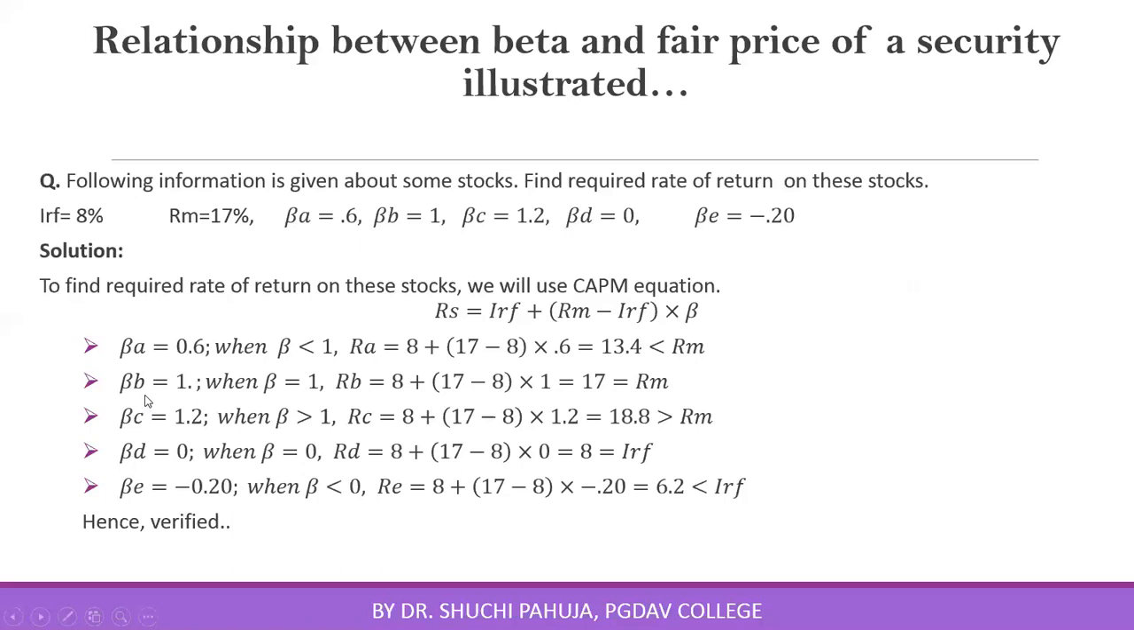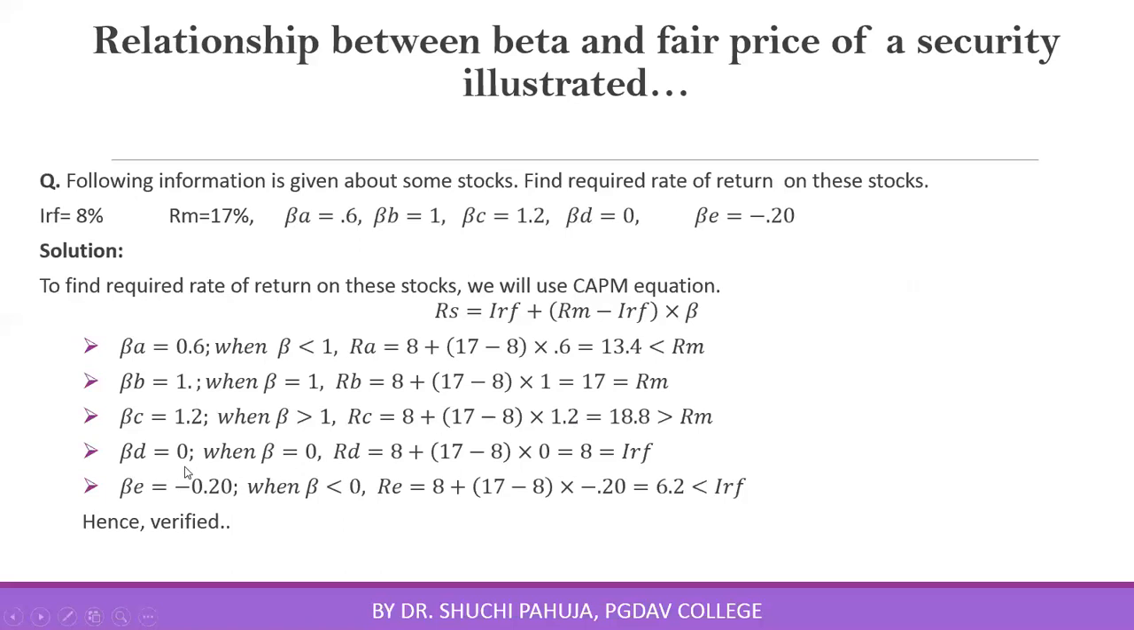In case of B, beta is equal to 1. Expected return on B is 17%, which is equal to return on the market portfolio. In case of C, beta is 1.2, which is more than 1. Expected return on the security using the CAPM equation is coming out to be 18.8%, which is higher than the market portfolio's return. Reason being, systematic risk on this security is more than aggregate market risk.